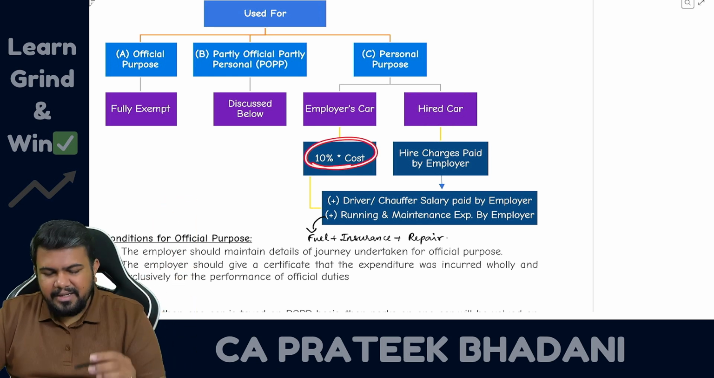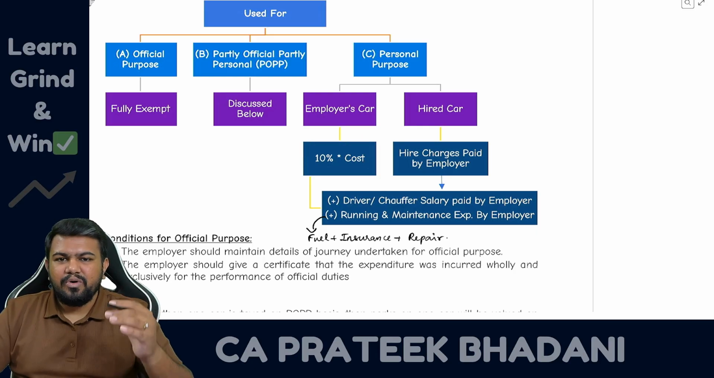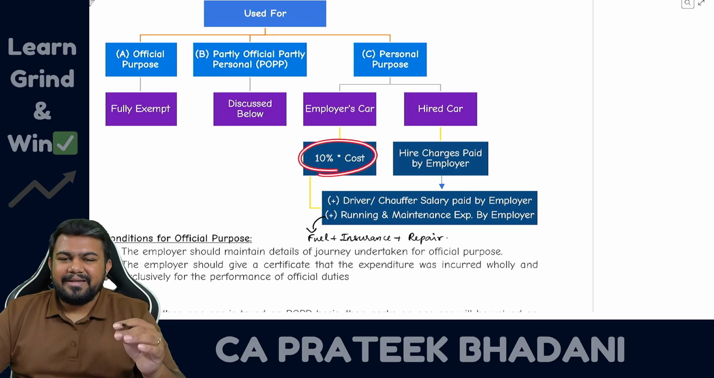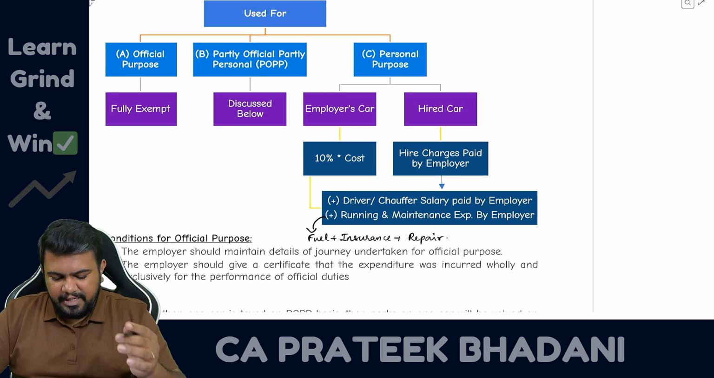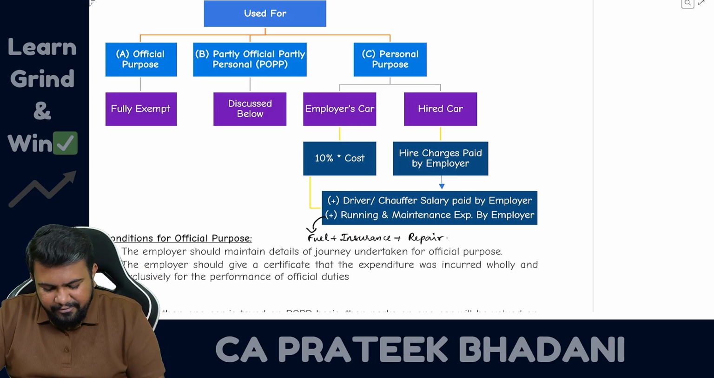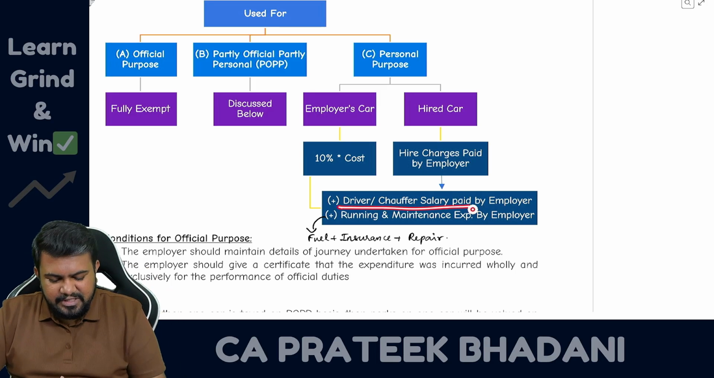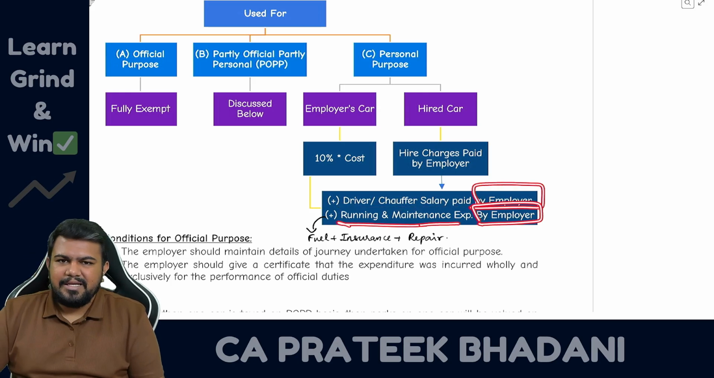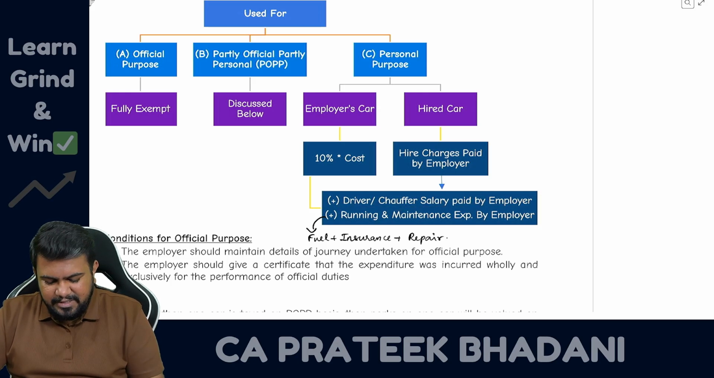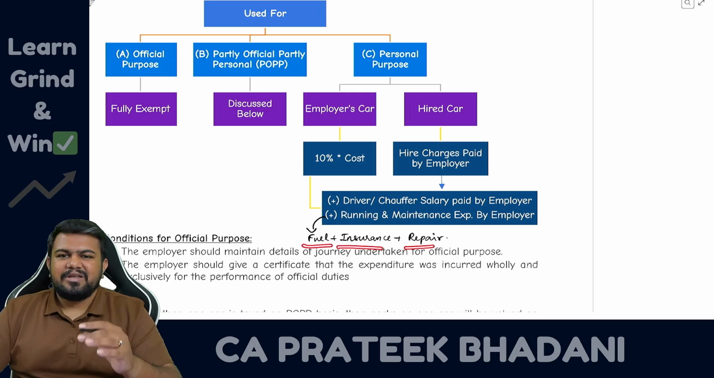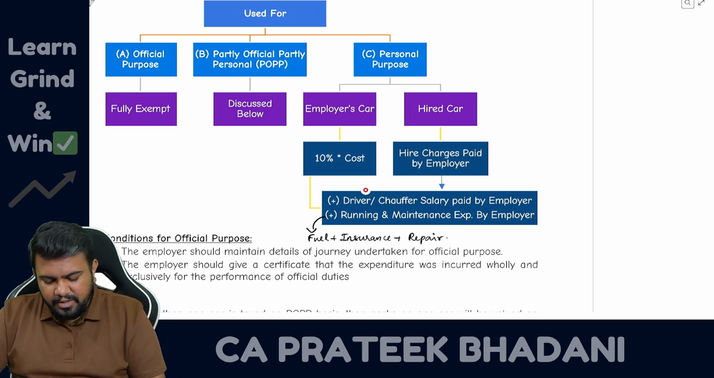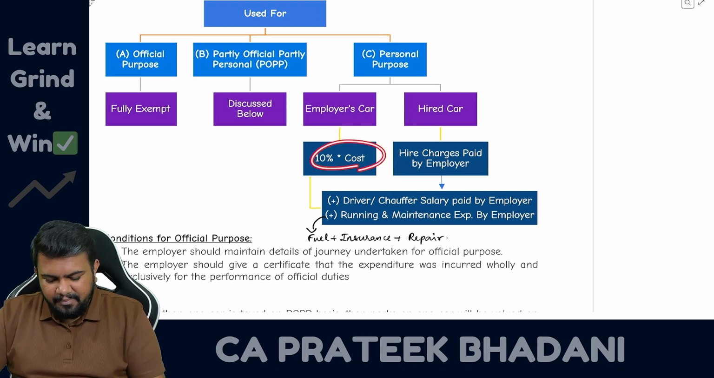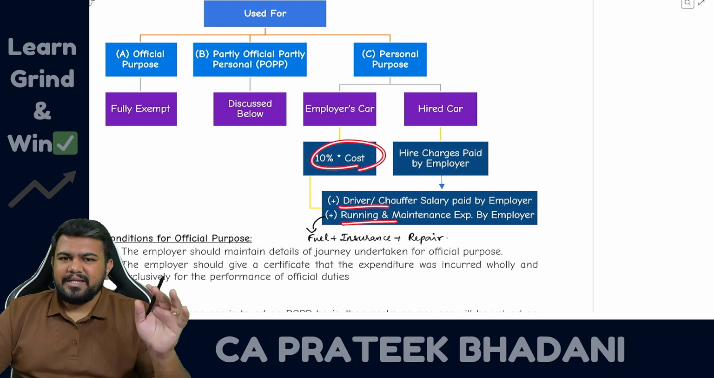If the employer is only having the car, if it is own car, in such case 10% of the cost of the car will be treated as perquisite in the hands of employee, and over and above that you also have to add the driver salary which is paid by the employer, and also the running and maintenance expenses paid by the employer. Running and maintenance expense means fuel expense, insurance expense, repair expense, etc. So if there is employer's car, then 10% of the cost plus driver salary plus running maintenance expense.